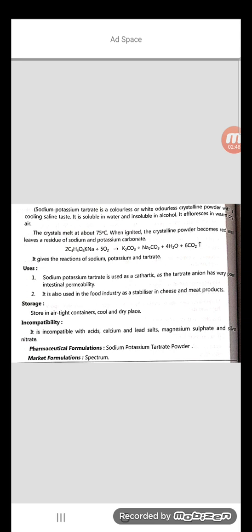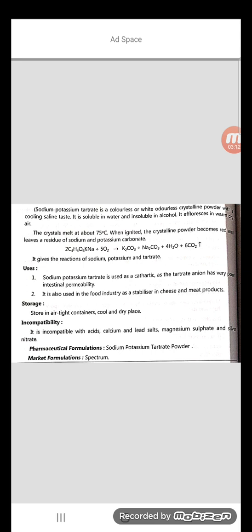The salt shows efflorescence in warm dry air. So sodium potassium tartrate salt shows efflorescence in warm dry air, and loss of water molecules takes place in this efflorescence process.